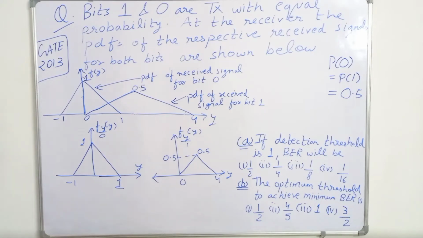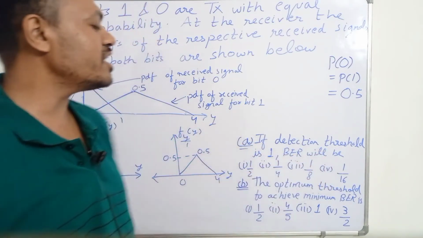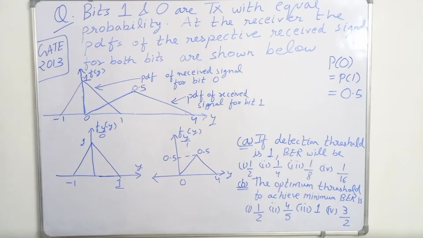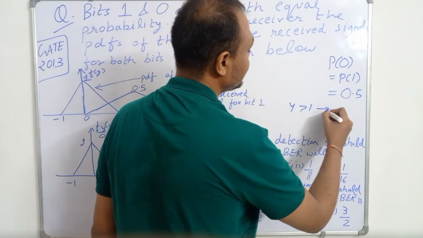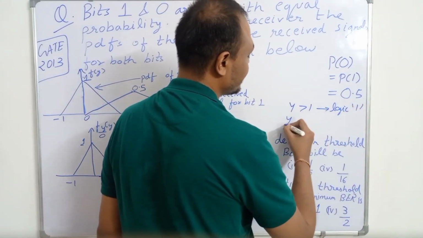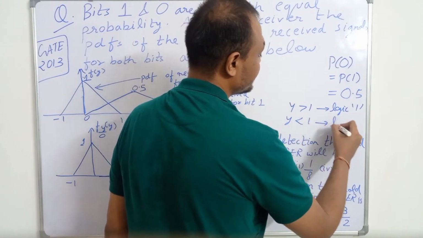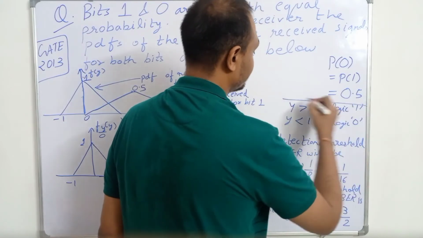Now it says that if the detection threshold is 1, so if y is greater than 1, then it will be interpreted as logic 1 received, and if y is less than 1, then it will be interpreted that logic 0 is received. Okay, so the threshold is 1.